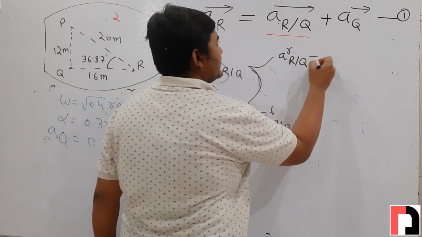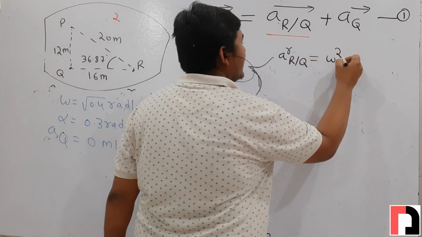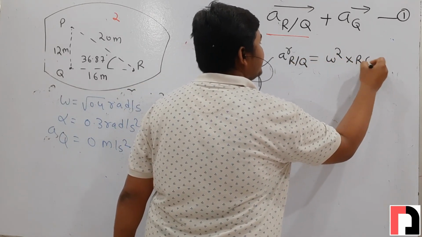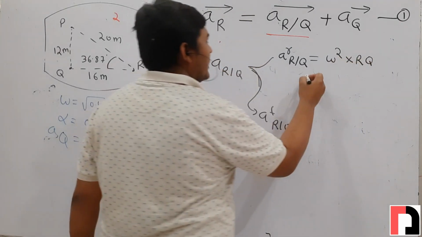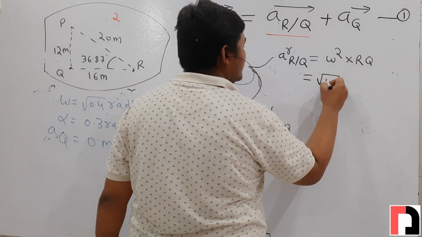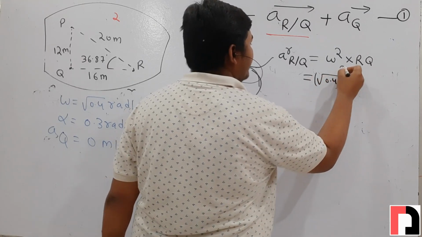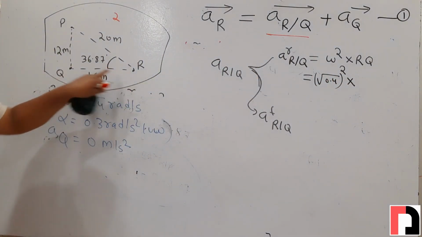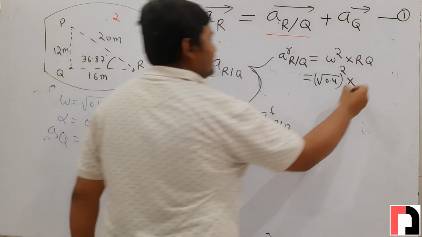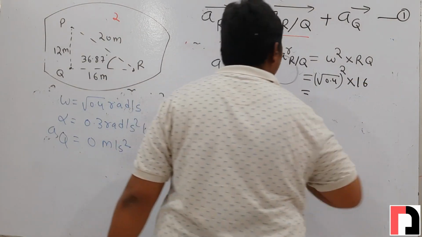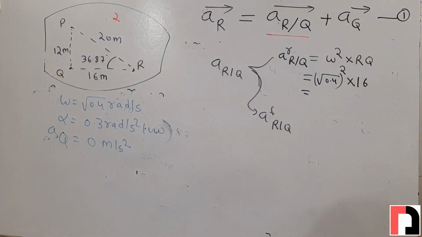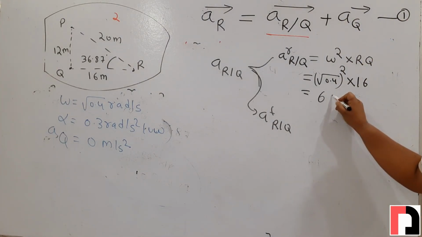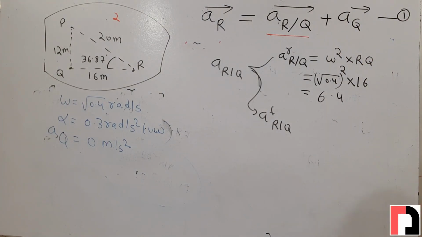How will we calculate radial of r with respect to q? Omega square into distance between r and q. What is the value of omega? Square root of 0.4, so it will be 0.4 into the distance between r and q, which is 16 meter. By calculating this, its value comes out 6.4 meter per second square.